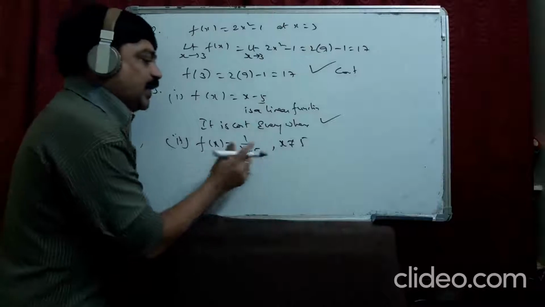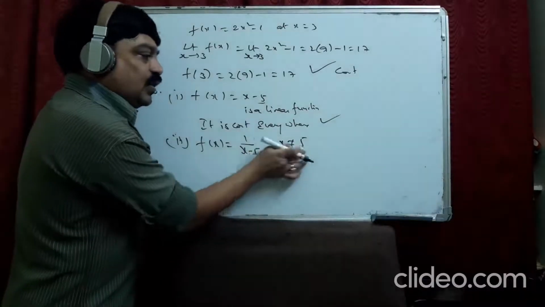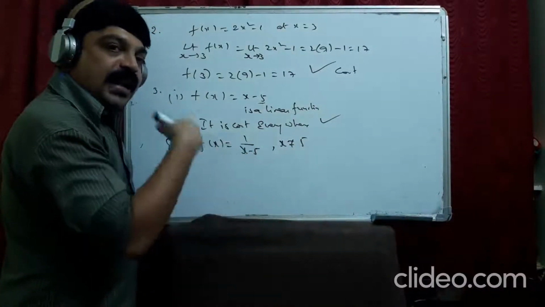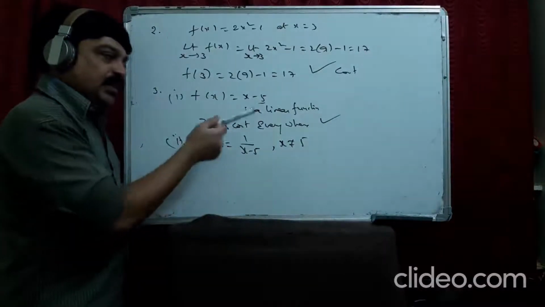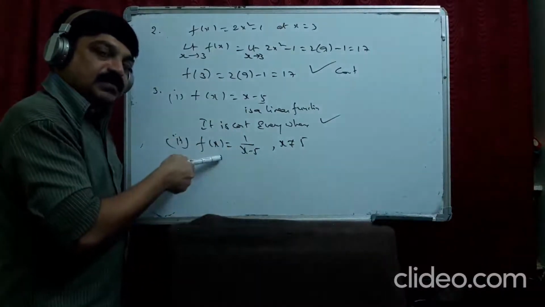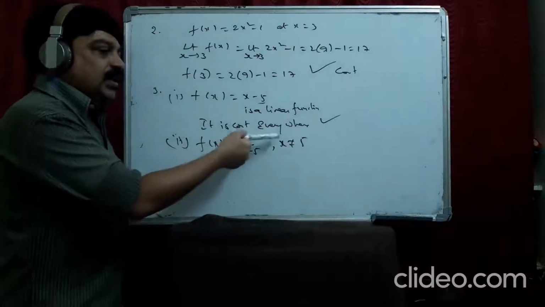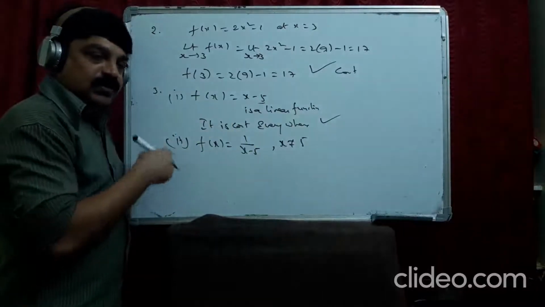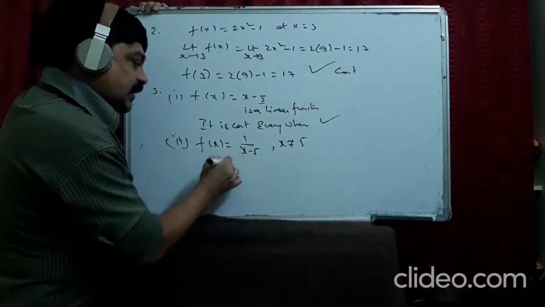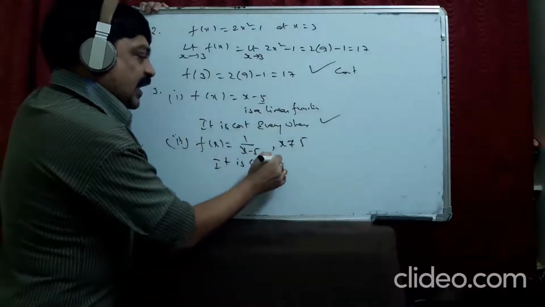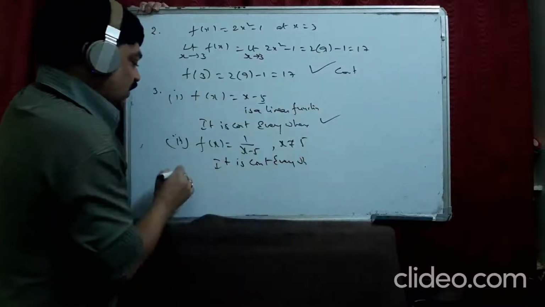So we are not supposed to give that. But in the question it is given, you are not giving 5. That means you are giving every value except 5. So it will be continuous only. Because the point where this function is not defined is not supposed to be put in that value of x. So it is continuous everywhere. What is the third function?